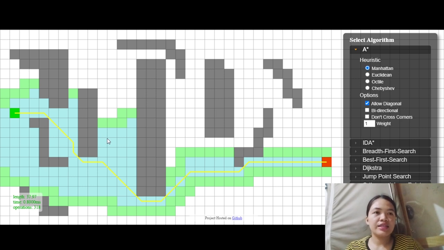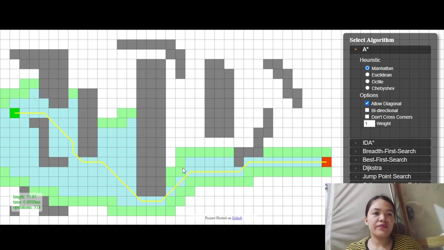So that's how an A star algorithm works. As you can see, we have a calculation here, and the length of this simulation is 37.97, and it took a time of 0.80 meters per second, and the operations is 318.